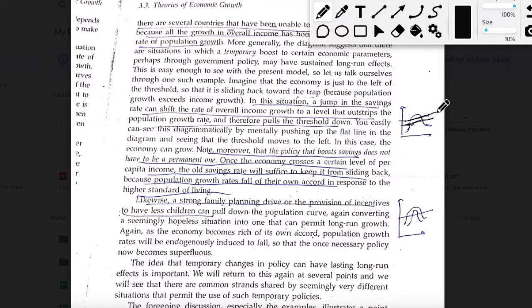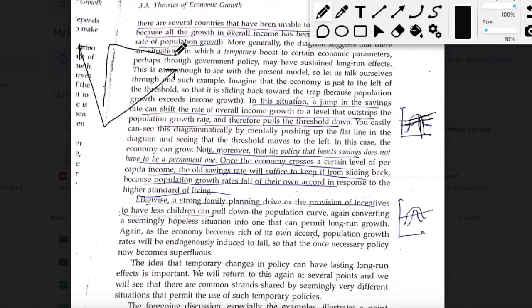Because if the savings rate is increasing, then by the Harrod model we know that the small g will also increase. Now when small g is increasing, then this horizontal line will shift upwards, which is what's happening here. And you notice that now the level of threshold has actually decreased. The point which we were calling the threshold in the initial diagram has decreased, and because of which it's possible that the economy might cross the threshold point.